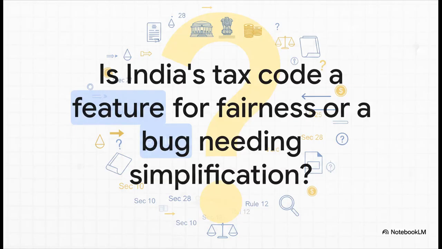And that pretty much wraps up our tour of India's direct tax regime. We've seen how incredibly detailed the whole structure is, right? From figuring out who a taxpayer even is, to sorting every rupee into its proper bucket, to finally calculating the tax. It makes you think, and this is the question I want to leave you with. Is all this complexity a good thing? Is it a feature that's necessary to make sure the system is fair and nobody can cheat it? Or is it a bug that just makes life difficult for regular people and businesses and is crying out for a simpler approach?